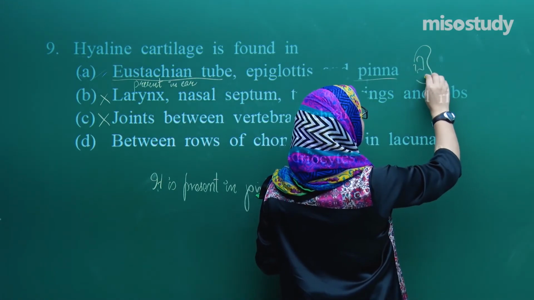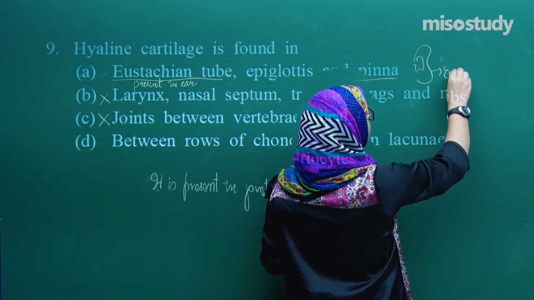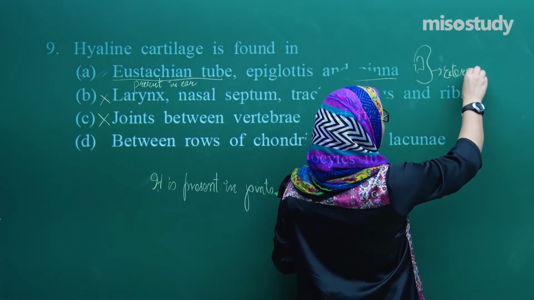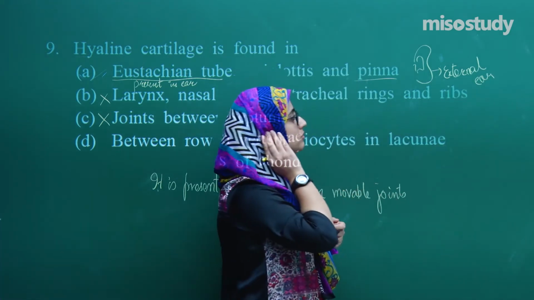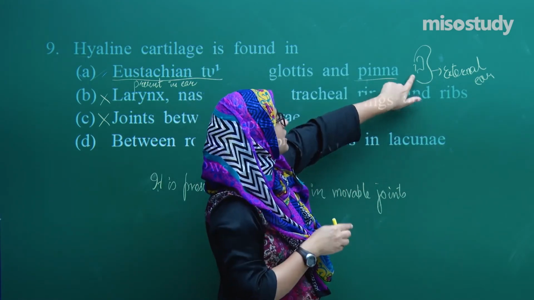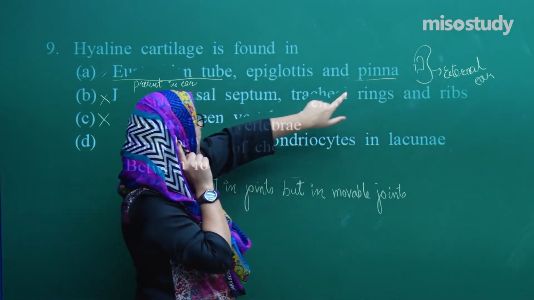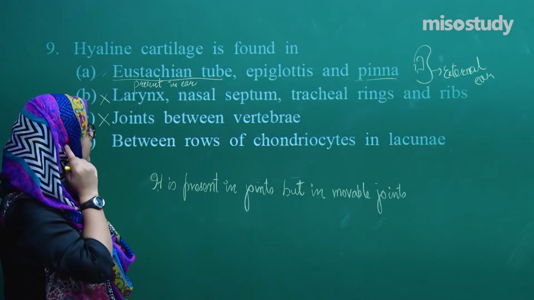This is the external ear. I cannot show you my ear, but I have drawn it here. This is the external ear, so it's the pinna. And this is the Eustachian tube that's present in the ear.